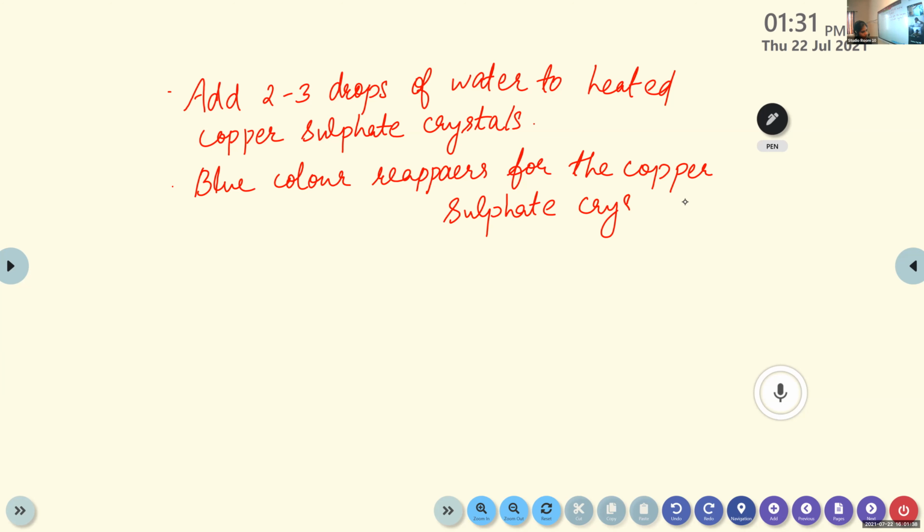So that's about this activity. We just heat a few crystals of copper sulfate in a dry boiling tube. Then we can see that this blue colored copper sulfate turns into white. And certain water droplets can be observed on the walls of this boiling tube. So these water droplets are evolved from this copper sulfate itself. And when they lose this water from the copper sulfate crystals, it turns white. Then we again add 2 or 3 drops of water into this heated copper sulfate crystals. It again turns back to blue color. Okay, that's the experiment. This is clear?